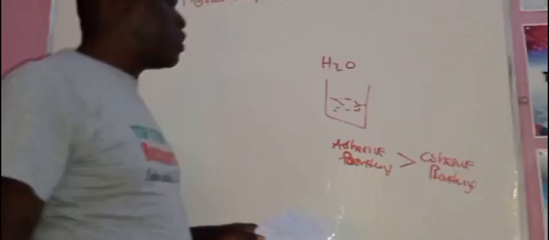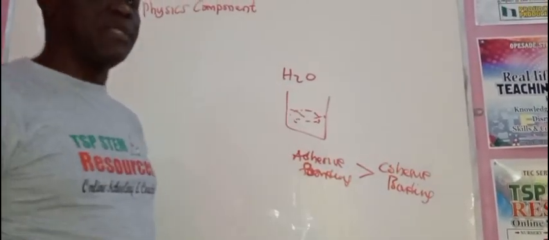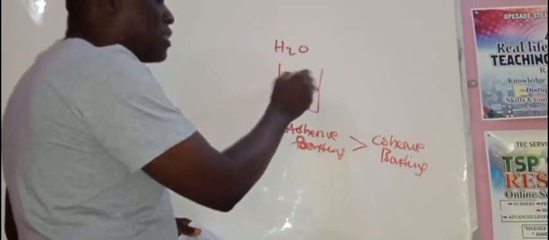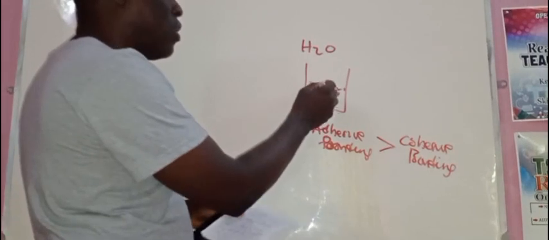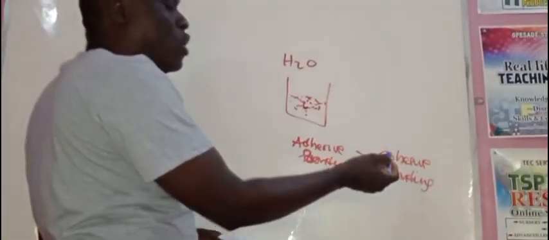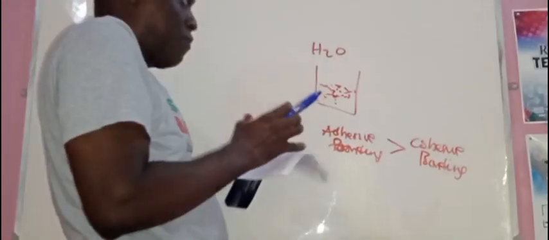Now, the question is, what is the meaning of adhesive bonding and cohesive bonding? Water has molecules, and the molecules of water in their thousands are always attracting one another. So the force that exists between molecules of water is called cohesive force within the water itself.